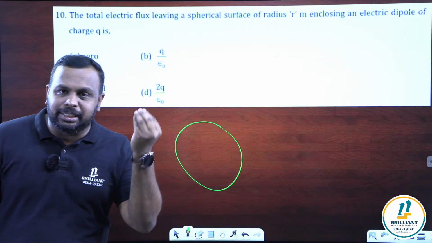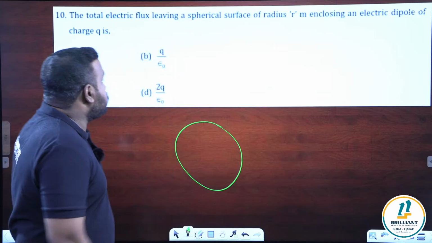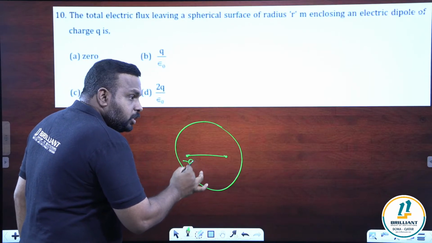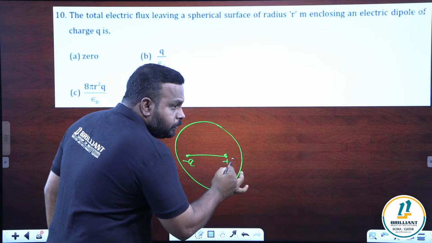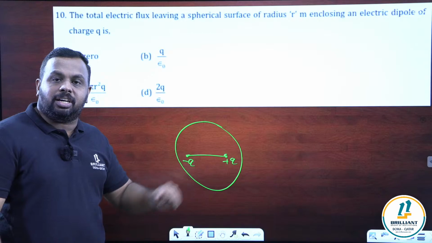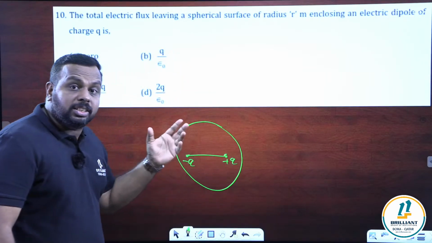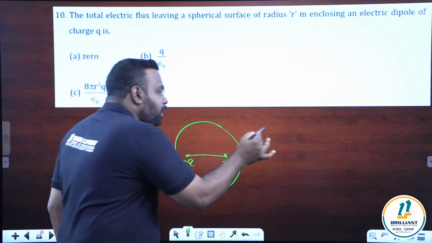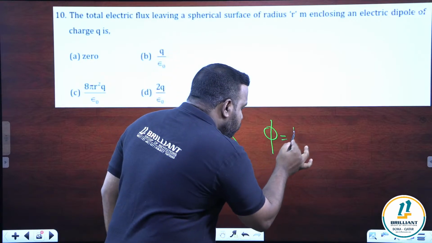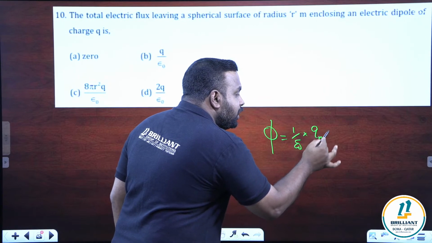My dear students, what is dipole? Dipole means it's a pair of equal and opposite charges. So here q is a charge, which means in that dipole there will be a minus q charge and there will be a plus q charge. So what is the net charge? Net charge of the dipole is 0. Gauss theorem: total electric flux passing through any closed surface is equal to 1 by epsilon naught into net charge. But net charge is 0 here.